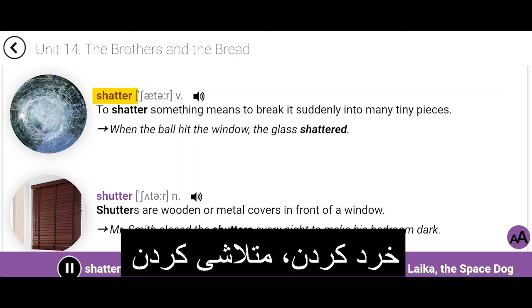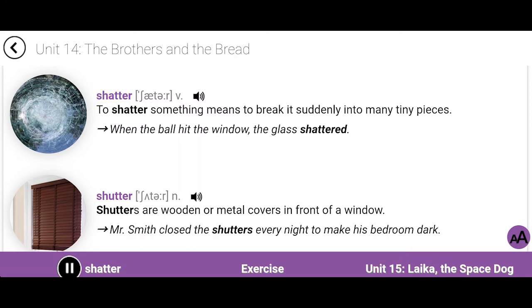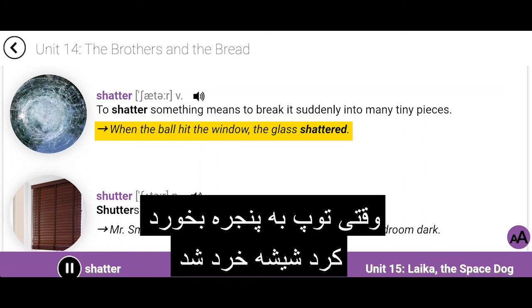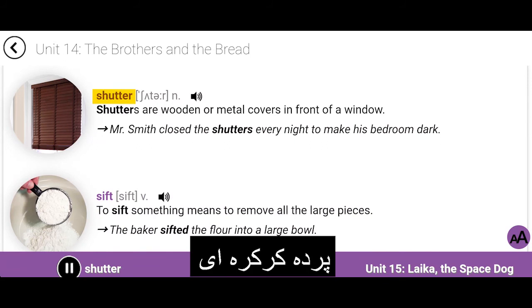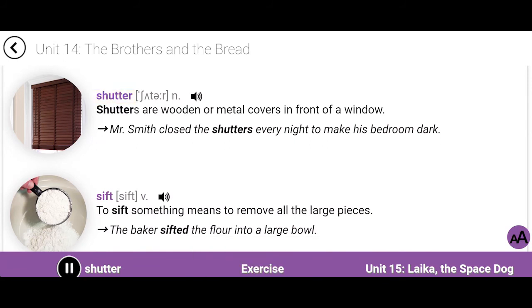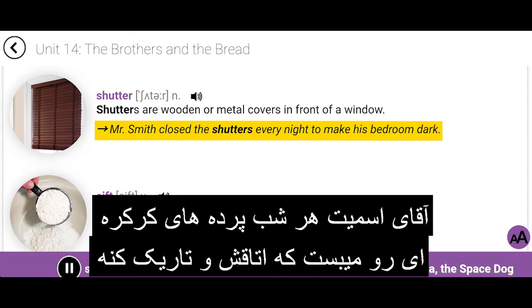Shatter. To shatter something means to break it suddenly into many tiny pieces. When the ball hit the window, the glass shattered. Shutter. Shutters are wooden or metal covers in front of a window. Mr. Smith closed the shutters every night to make his bedroom dark.